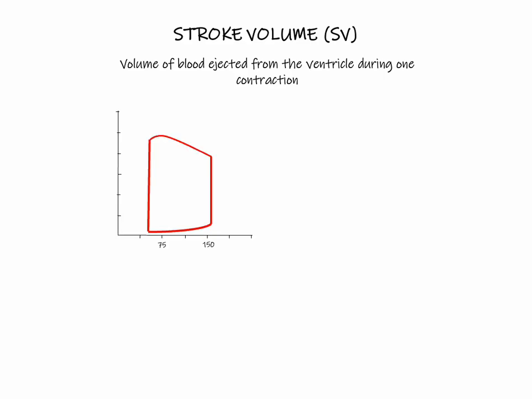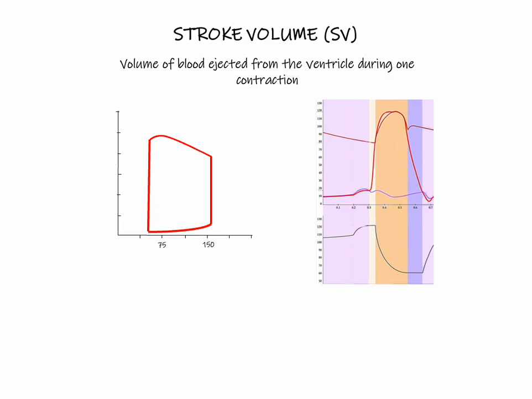Conversation over to discussing stroke volume. Stroke volume is defined as the volume of blood ejected from the ventricle during one contraction. So if we look at our pressure volume loop or our Wigger's diagram, we can demonstrate stroke volume on these